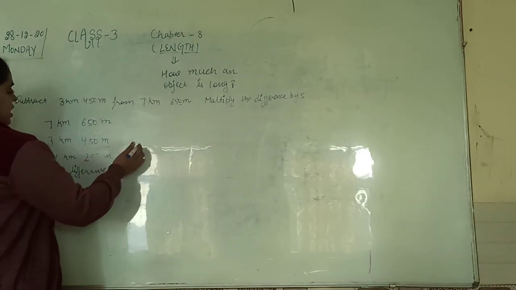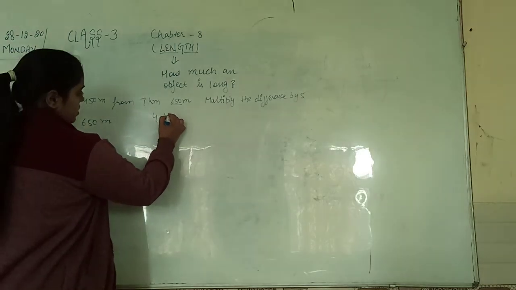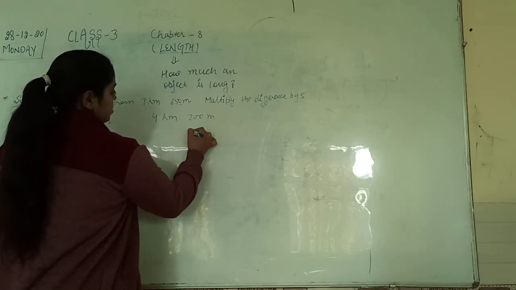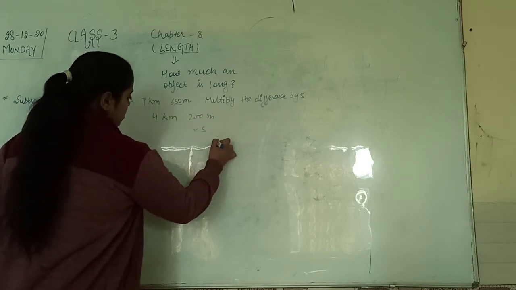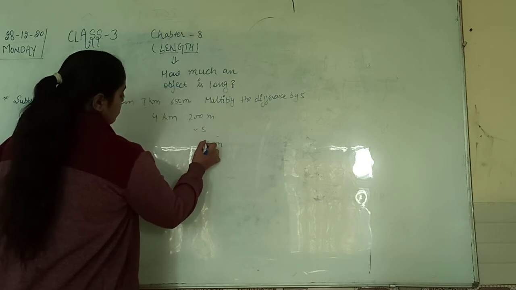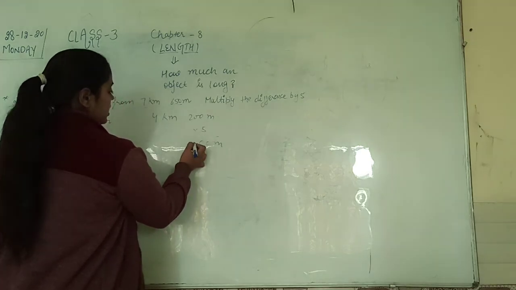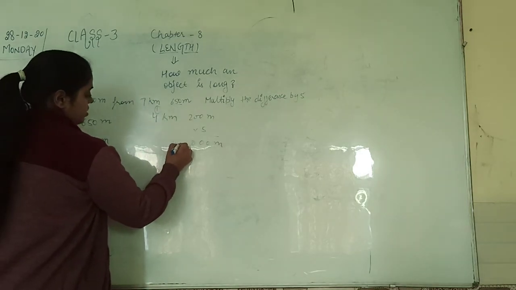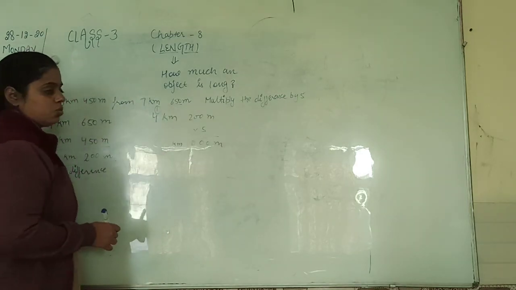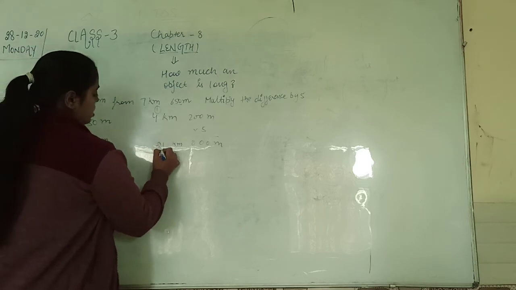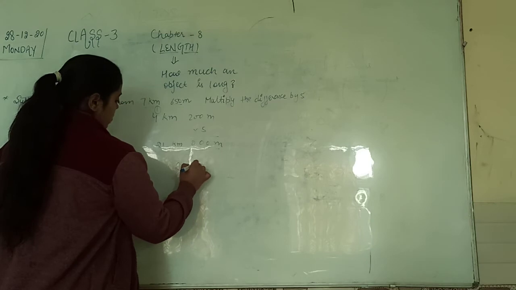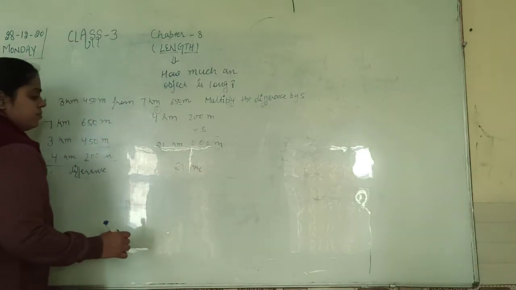Multiply the difference by 5. It means we have to multiply this with 5. Meter: 5 times 0 is 0, 5 times 0 is 0, 5 times 2 is 10, 0 will come here, 1 goes as carry. Kilometer: 5 times 4 is 20, 20 plus 1 is 21. Your answer is 21 kilometer.